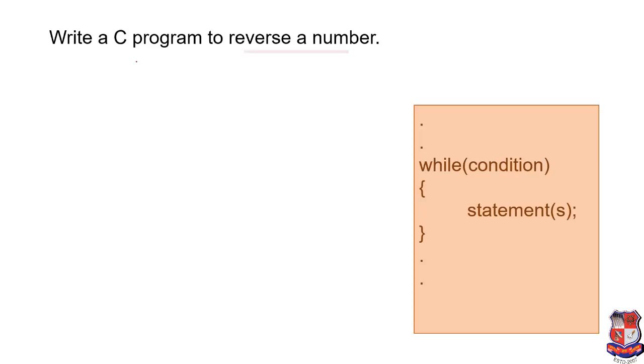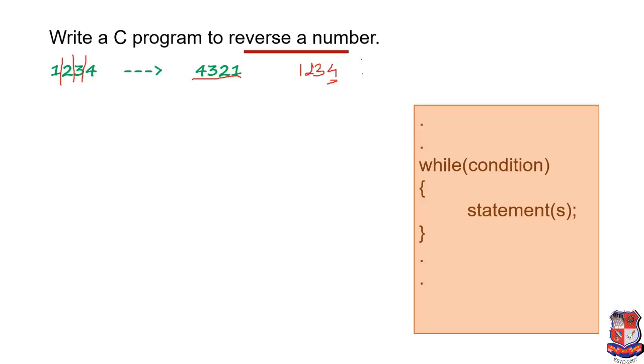First we'll see the logic behind reversing a number. If we have a number, for example 1 2 3 4, then the output will be 4 3 2 1. For that, firstly we have to separate all these digits. So how can we achieve it? For example, we have the number 1 2 3 4. We can separate the last digit from it.